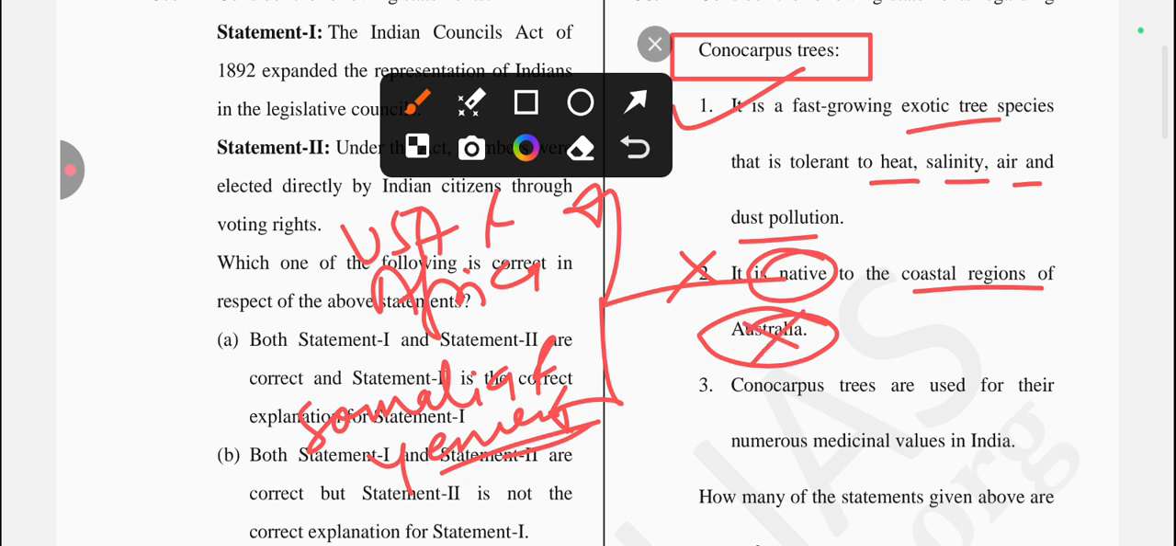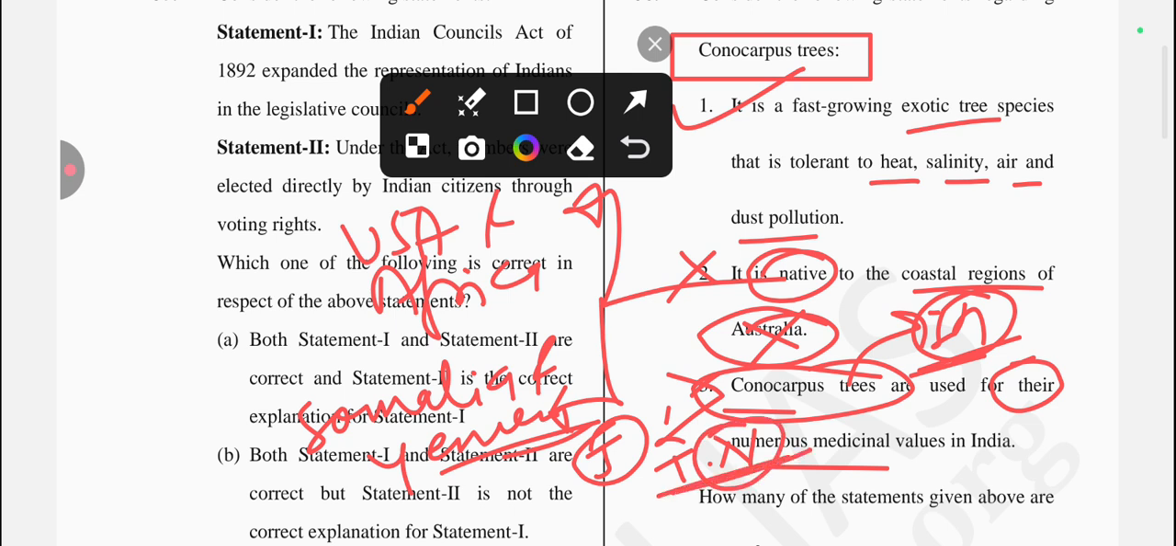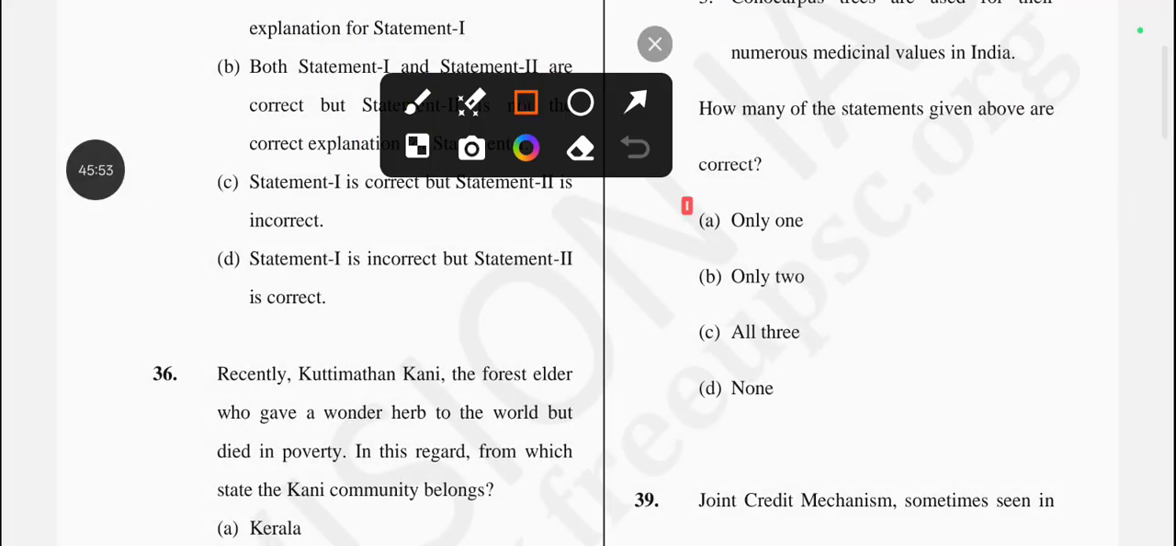Next one is Conocarpus trees are used for their numerous medicinal value in India. Is it true? No, it's also incorrect because it's an invasive species. India considers it in the invasive species list. This tree is banned in Gujarat and Tamil Nadu because of its invasive status. So this statement is incorrect. So the answer for this question is option number A. Only one statement is correct, which is statement 1.